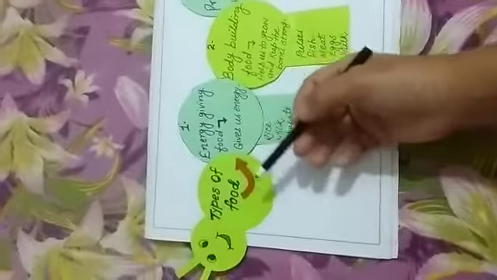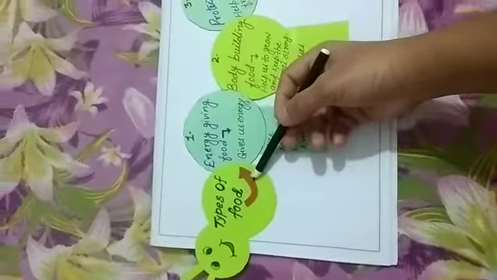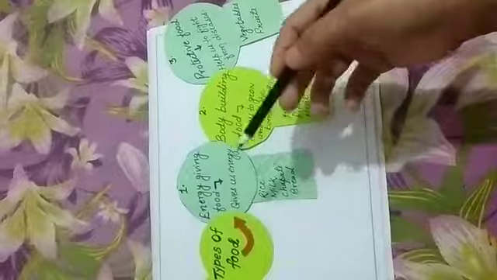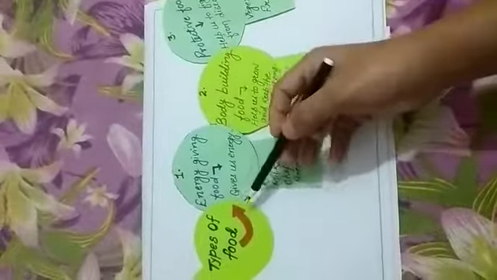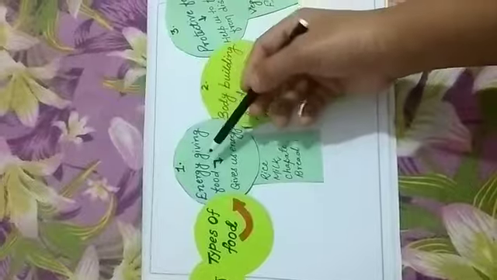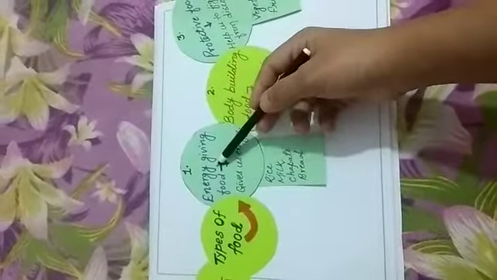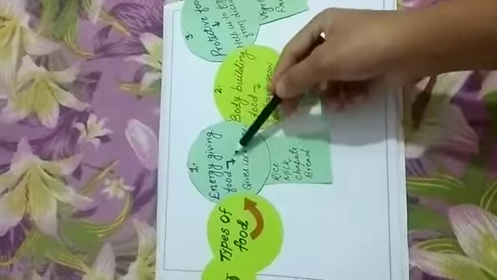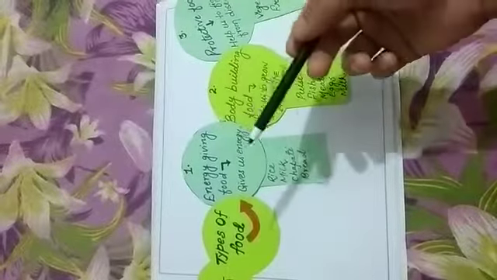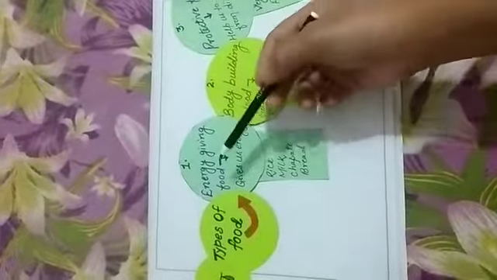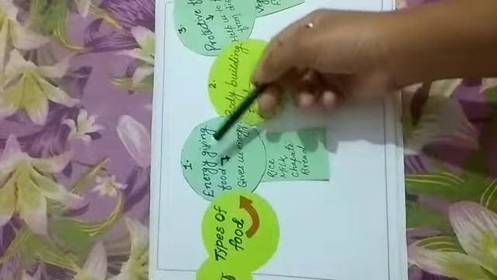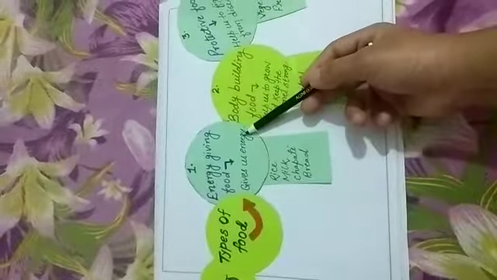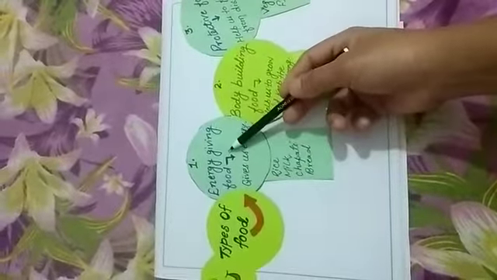So let's start. If we talk about the types of food on the basis of their use, then there are three types of food. One by one we will see each type. The first type of food is called energy giving food. It means the food that we eat will give us energy to do different works. Such food is called energy giving food. The same thing I have written here: energy giving food gives us energy to do different work.